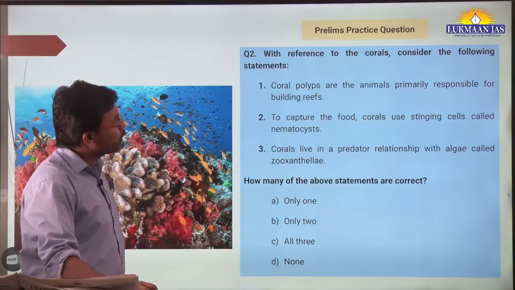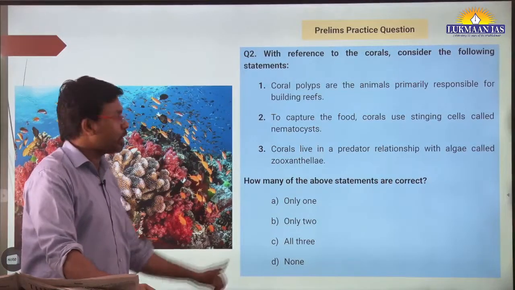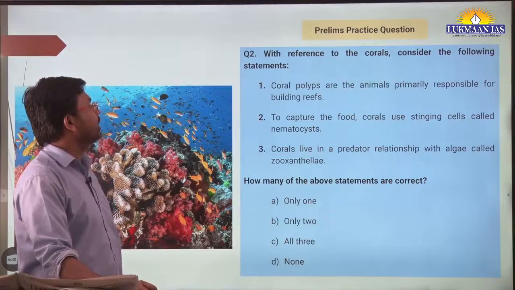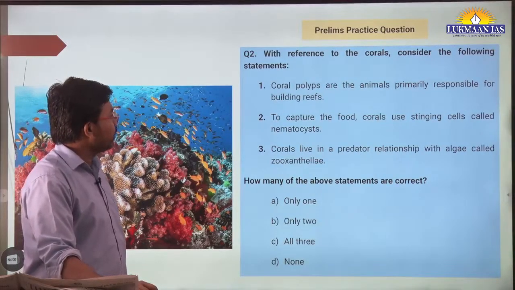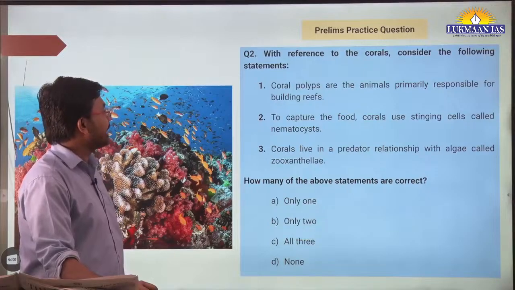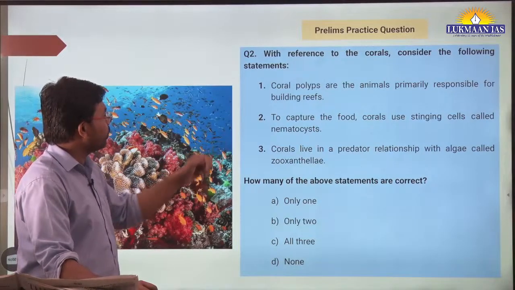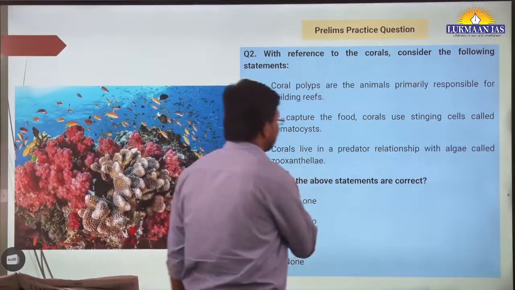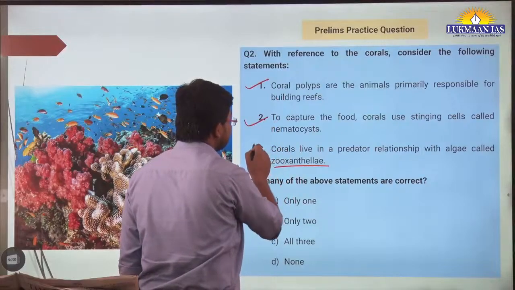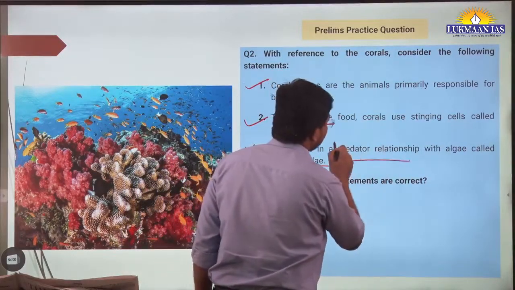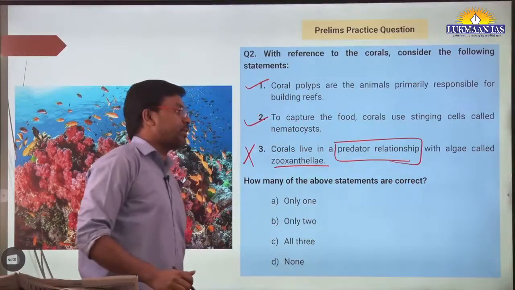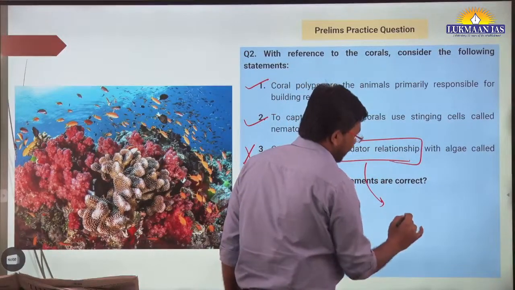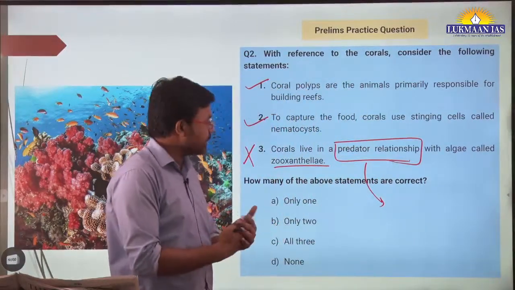It says, with reference to the corals, consider the following statements. One of the statements says, coral polyps are the animals primarily responsible for building reefs. This is right. To capture the food, corals use stinging cells called nematocytes. Then corals live in a predator relationship with algae called zooxanthellae. Okay, first is right, second is right, third is wrong. Here they have talked about that they stay in a predator relationship with algae, zooxanthellae. It's not a predator relationship.